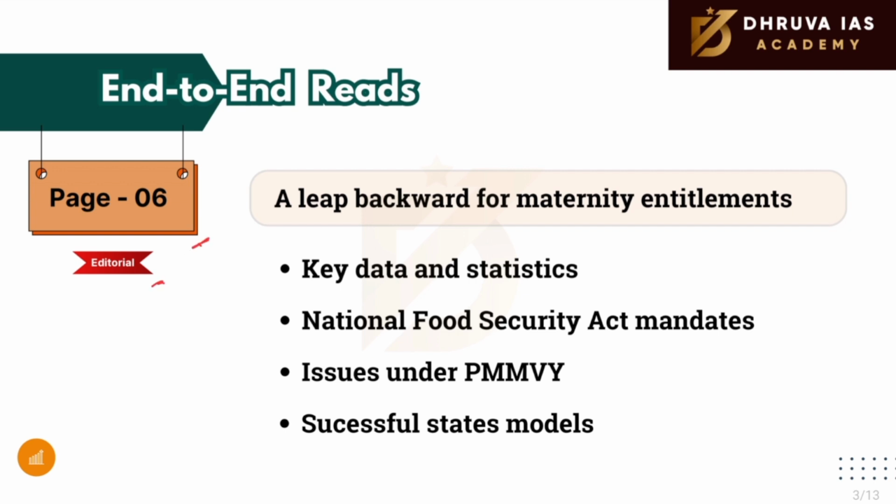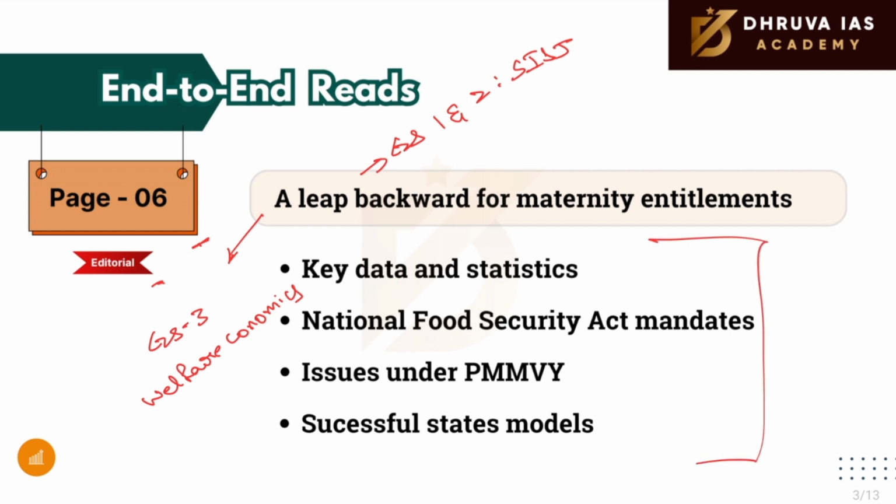This article discusses the decline in maternity benefit provided under government schemes, particularly focusing on Pradhan Mantri Matru Vandana Yojana and its shortcomings. This particular article is relevant for GS 1 and 2 subject of social issues and social justice, especially when we talk about the topics like vulnerable sections and welfare schemes. It is also relevant for GS 3 welfare economics. Kindly pause the video and cover these dimensions while reading this article.